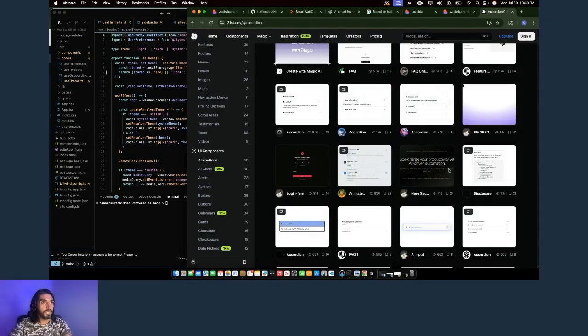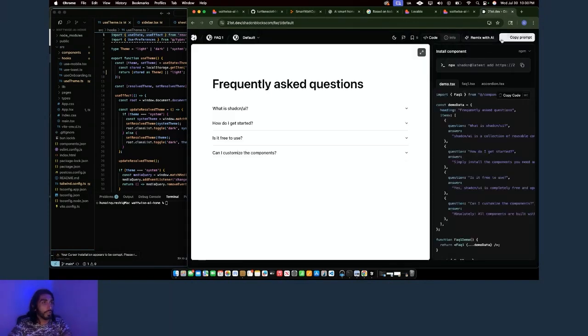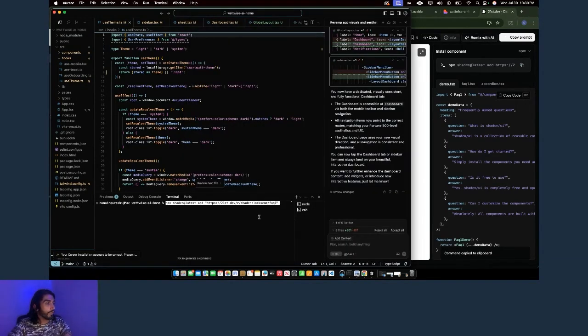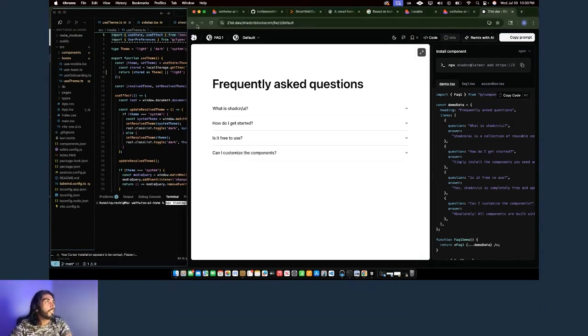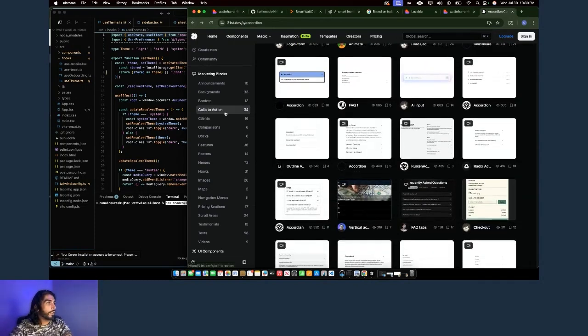There are so many different styles, and I'll show you in an additional video how to import these, but all you have to do is pretty much go to Open Component. You'll take the code that it gives you, go over to your terminal, and copy and paste, and it'll import it over. Then I'll prompt it and tell it to appropriately import it into the right spot. I'll make a more detailed video on that. I don't know how long this video has already been going on, so I'm just trying to be efficient.